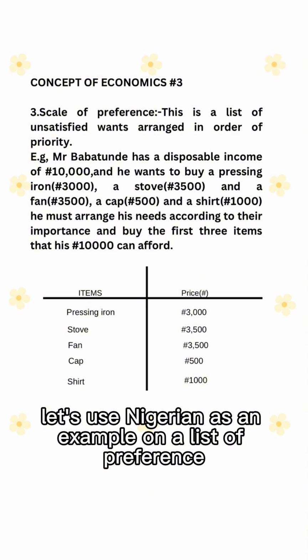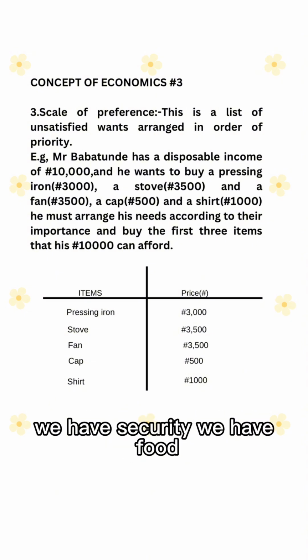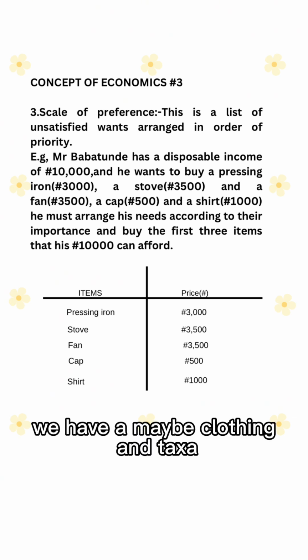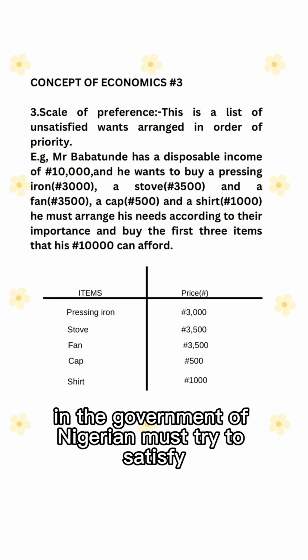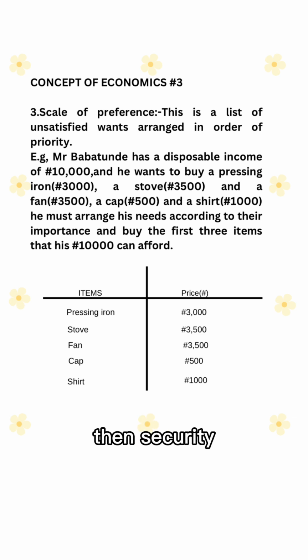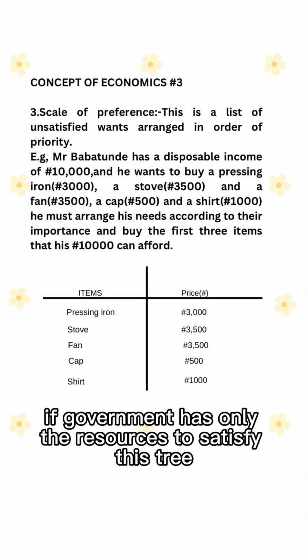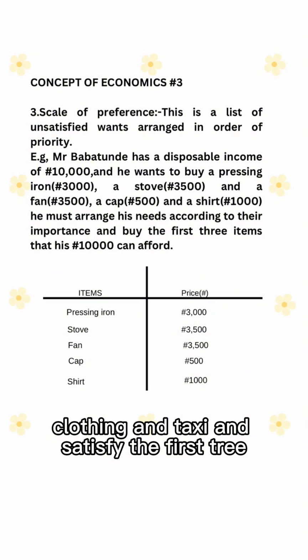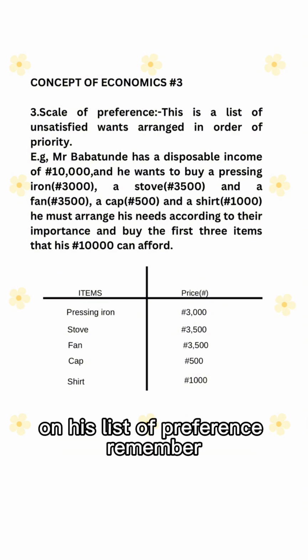On our list of preference, we have education as top priority, we have security, we have food, then technology, number 4, and maybe clothing and textile. What that means is that the first thing the government of Nigeria must try to satisfy is the need for education, followed by food, then security. If government only has the resources to satisfy these 3, then it must forego the other 2, which are technology, clothing and textile, and satisfy the first 3 on its list of preference.